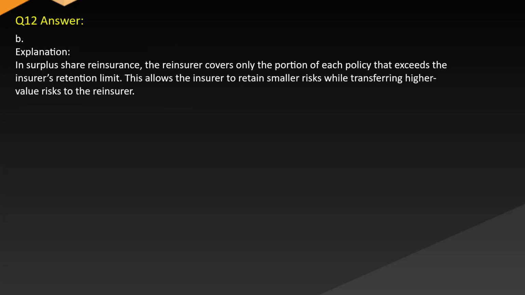Answer. B. Explanation. In surplus share reinsurance, the reinsurer covers only the portion of each policy that exceeds the insurer's retention limit. This allows the insurer to retain smaller risks while transferring higher value risks to the reinsurer.